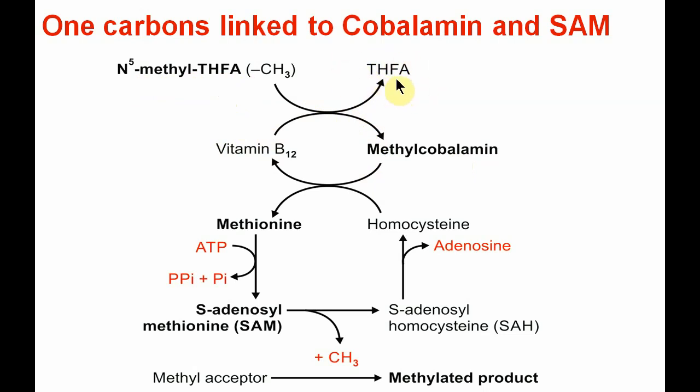This is an important reaction by which the active biological form of folic acid is liberated in our body.